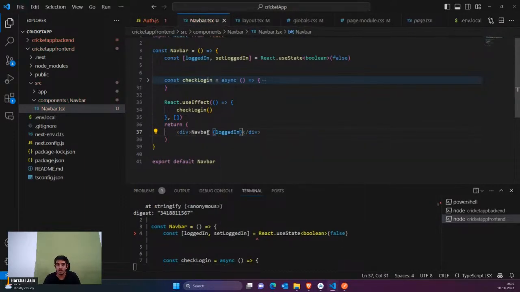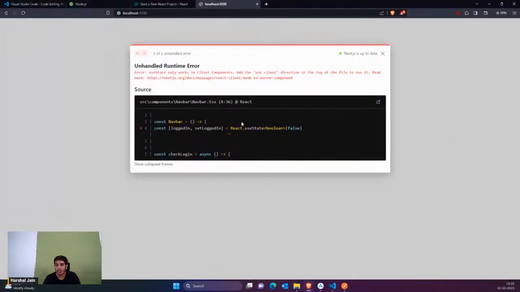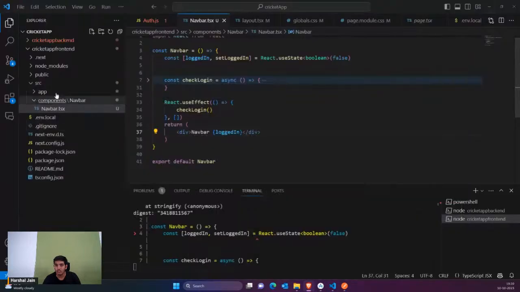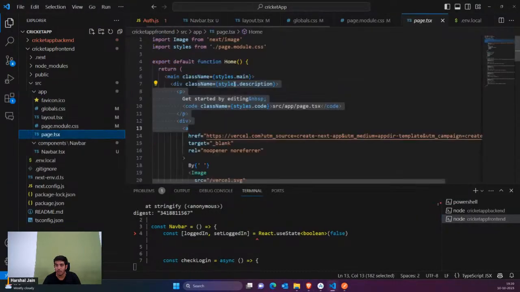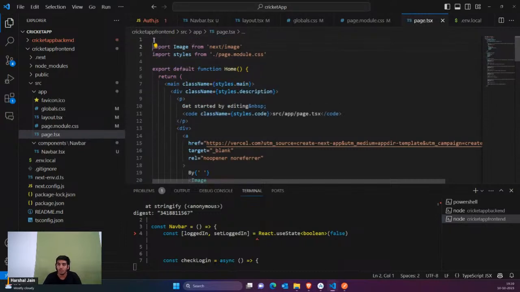So initially you would receive it as false. Okay, so guys, now if I take you to this page, the problem here is that it only works on... I think I have to add use client inside which page? Inside my main page, that is page.tsx. So you have to go here and add use client at the top.